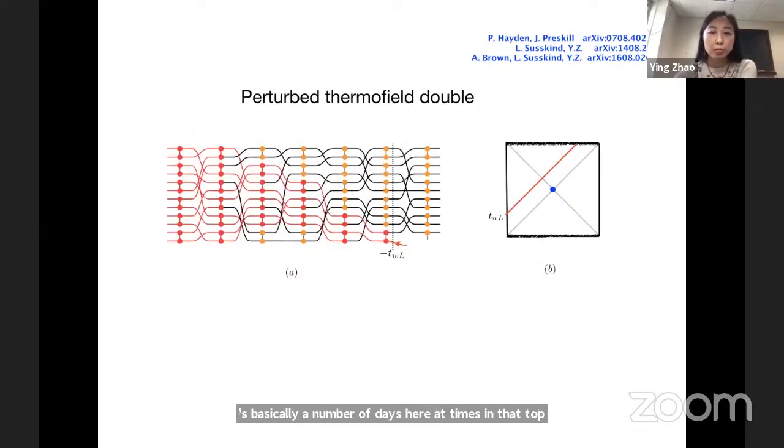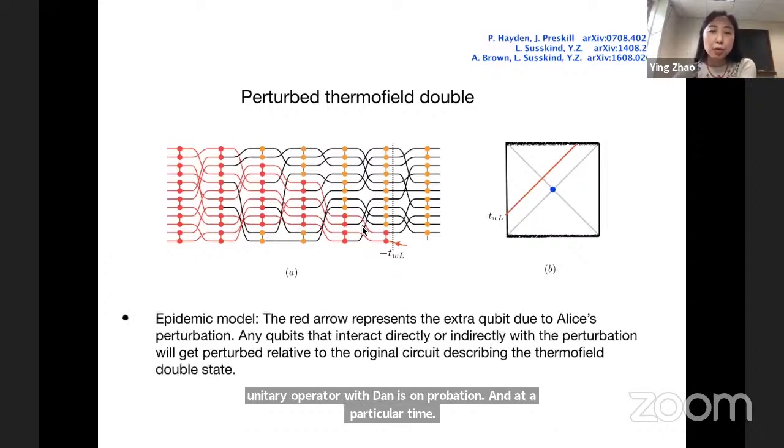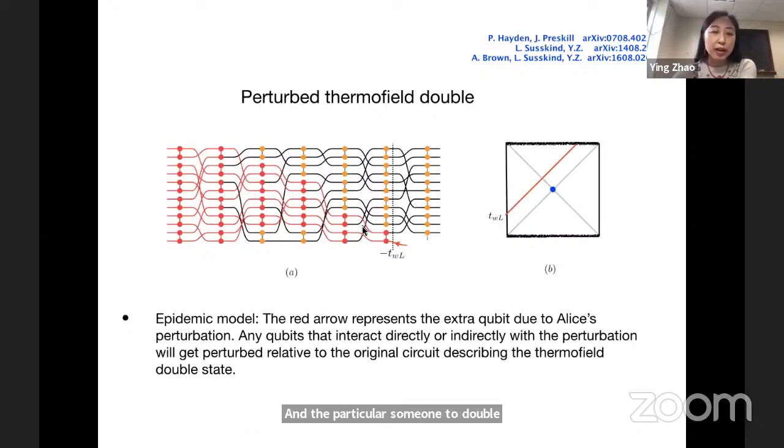Now let's look at the perturbed thermofield double. Correspondingly, on the black hole side, we apply a unitary operator. We send in some perturbation at a particular time, and the perturbed thermofield double is represented by an epidemic model. Basically, first of all, we represent the perturbation by an extra qubit. Why? Because the perturbation will increase the black hole thermal entropy. So we represent the increase of this thermal entropy by an extra qubit.